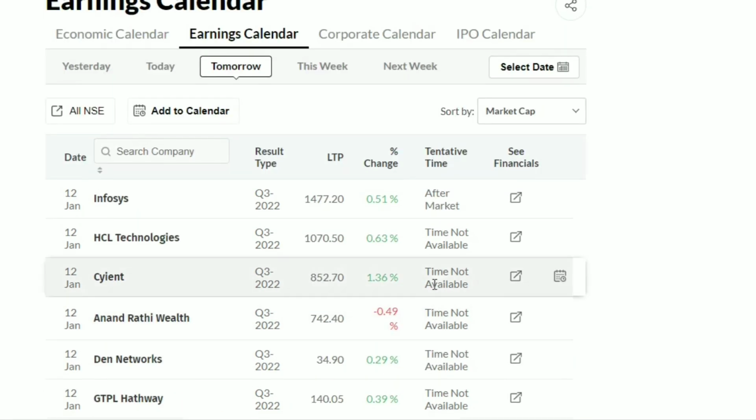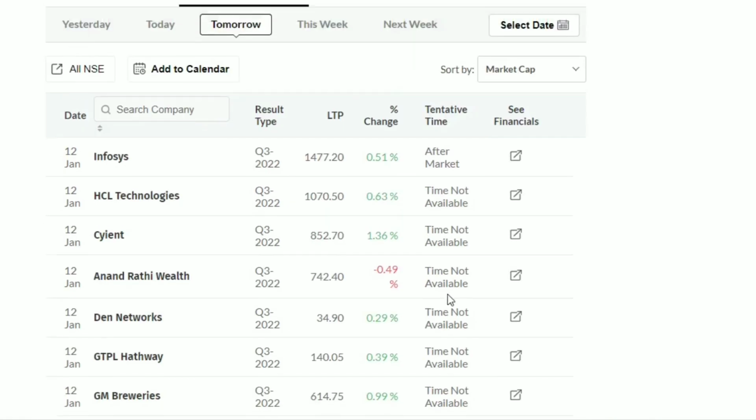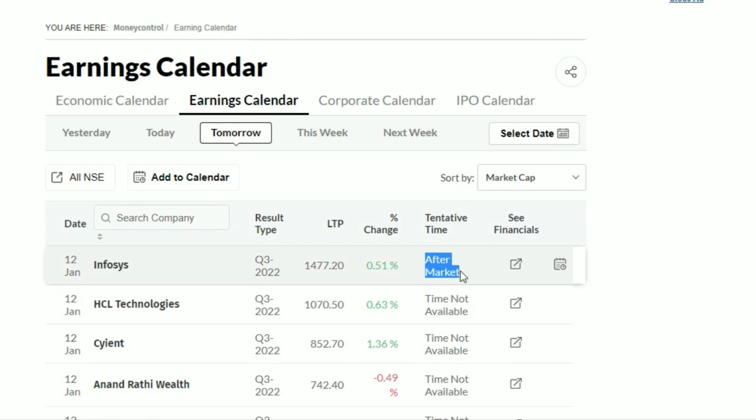For example, here we can find after the market hours. After the market hours means after the closing of the market. That means after the market closes at 3:30, Infosys will announce its third quarter results. That means whatever the negative or positive impact, it will be reflected on the next day, that is 13th January. Like that we can understand here.